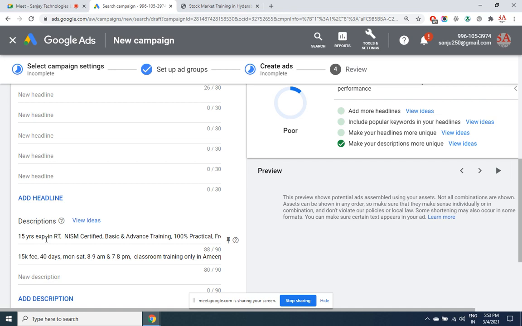Then there may be people who cannot spend 40 days. They may want a crash course. There may be at least 10 such people. So I wasted another 10 clicks.